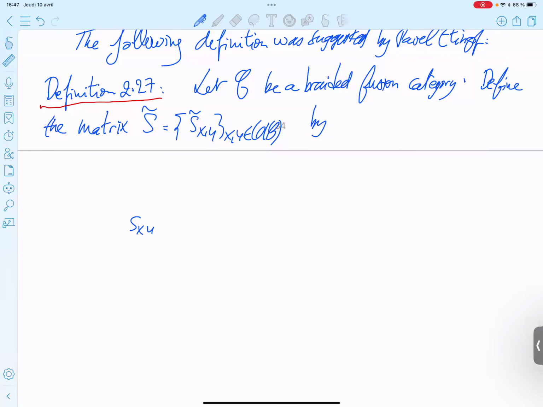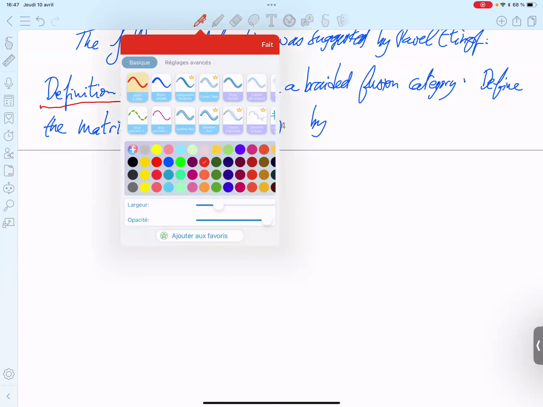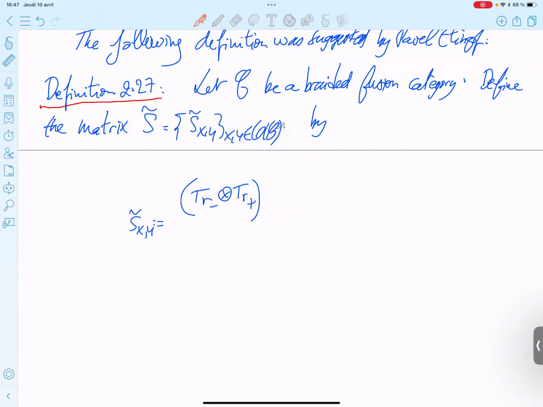So S tilde is equal to, and here we will use a notation we defined before, but don't worry, I will recall the picture. We use this notation from subsection 2.4.2, I guess.